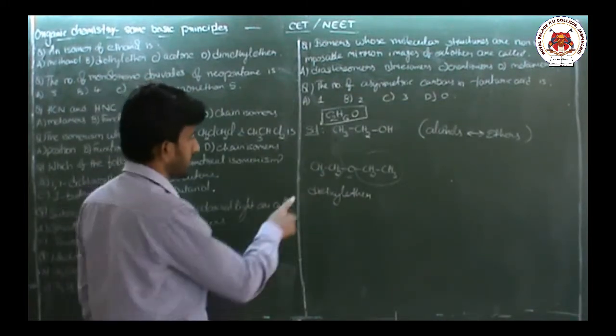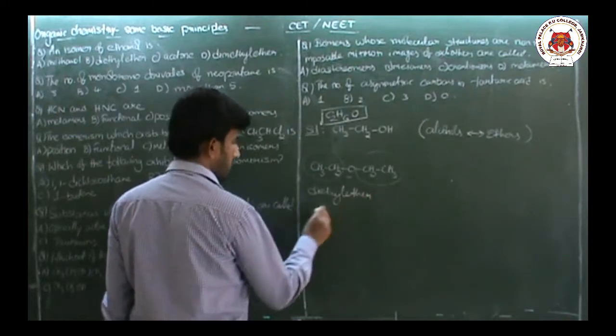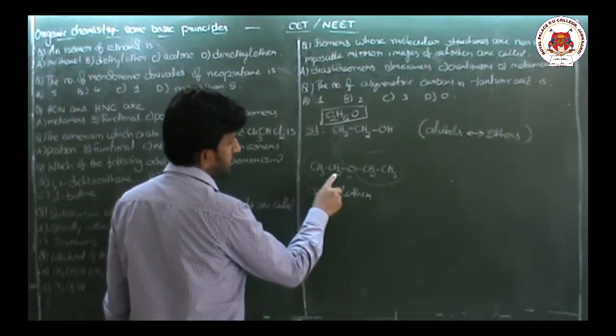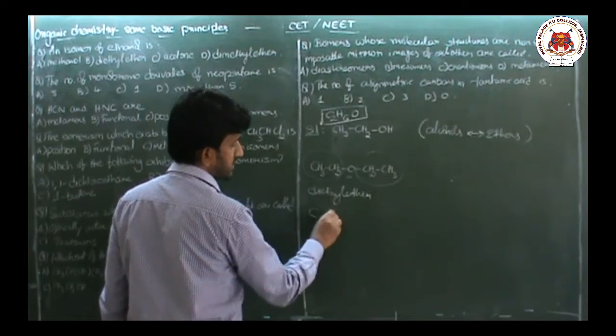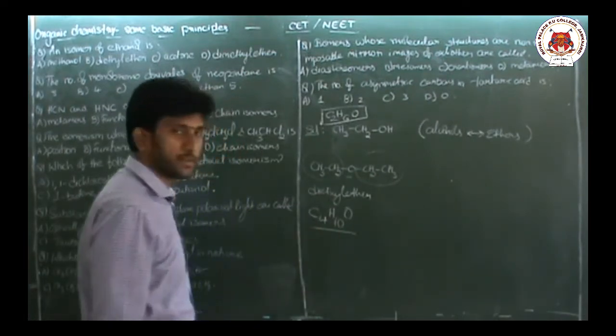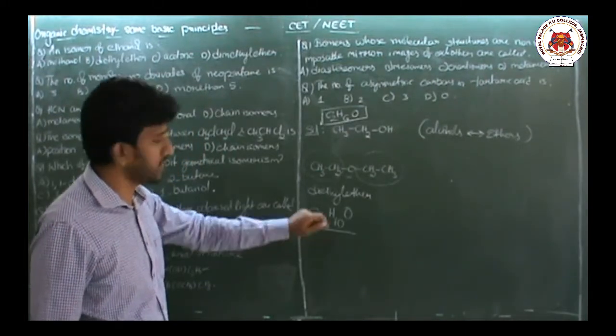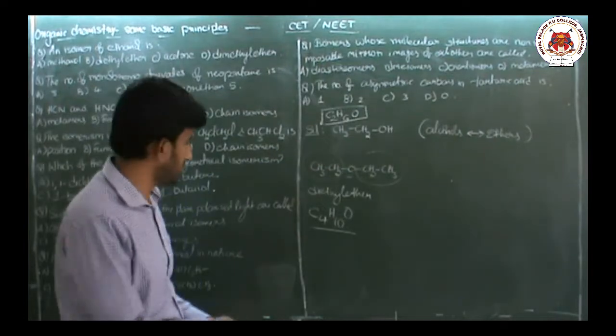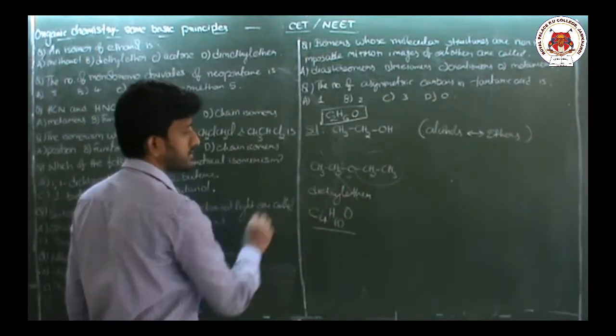No. Why? Because here there are 4 carbons, 10 hydrogens, and 1 oxygen. The molecular formula of diethyl ether is C4H10O, but here we need C2H6O. That means it is also not an isomer.